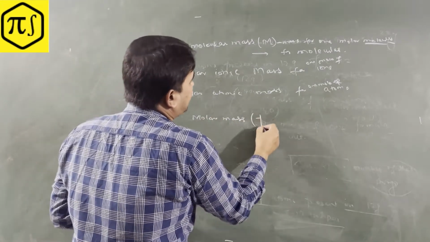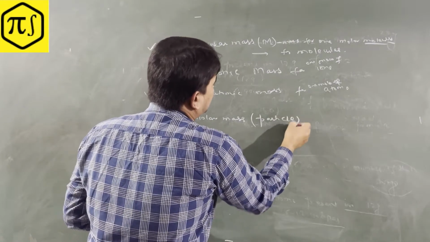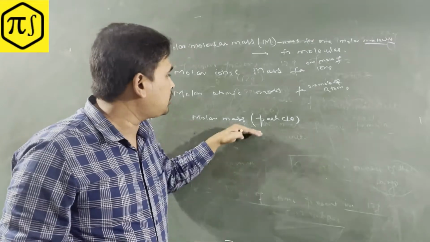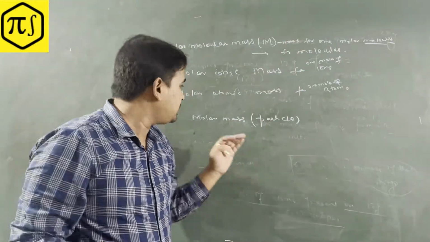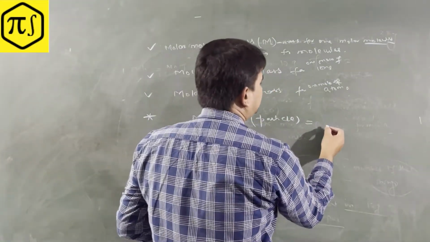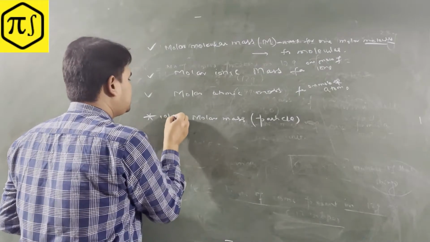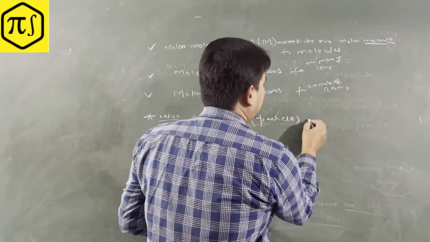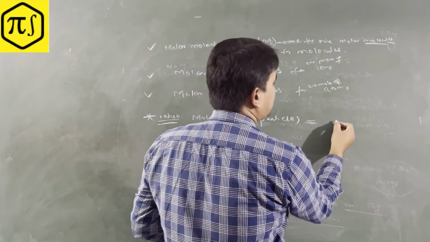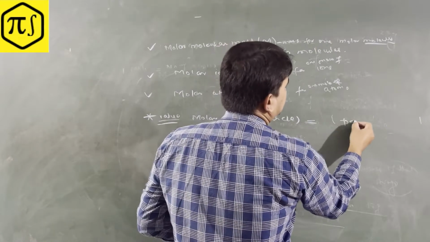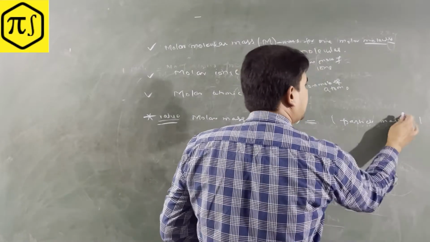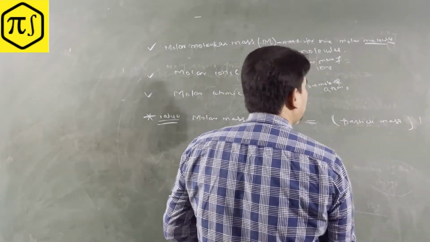Particles may be molecules, ions, or atoms, but the concept remains the same, so the value remains the same, guys. The molar mass of particles will be equal to the particle mass in value.